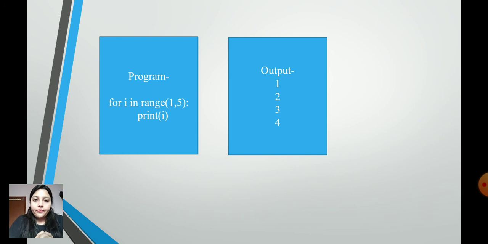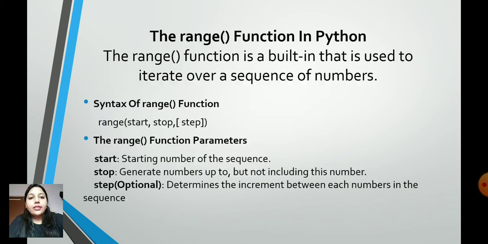Print i. Here one thing you have to remember: the last, or the stop, of your range will never be printed in your output. So I will start my range from 1, it will go to 2, 3, 4, but not 5, as it is a rule that in the range function the last value will not be printed as output. Let us understand this further.